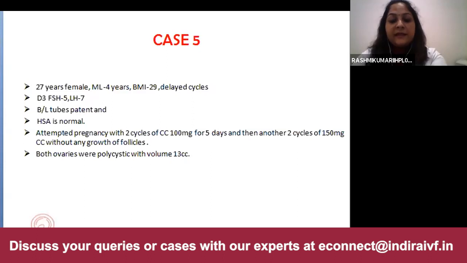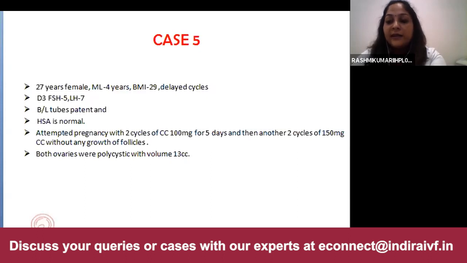Ma'am, as we see in the case, this is a clomiphene resistant case. So in such cases, purely gonadotropin, the chronic low dose protocol works best for them, which is given in the form of recombinant FSH 75 IU to be started from day 2 of menses till day 14. We should not change the dose in between.